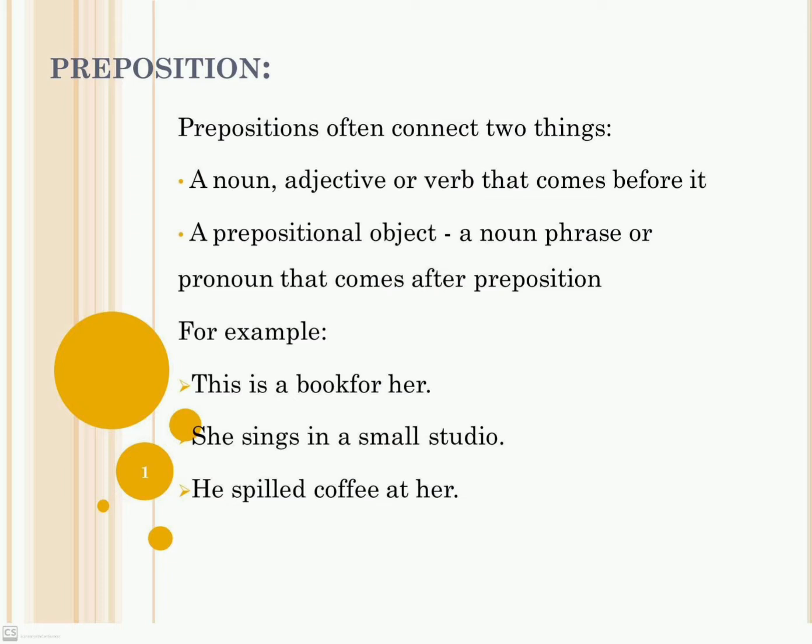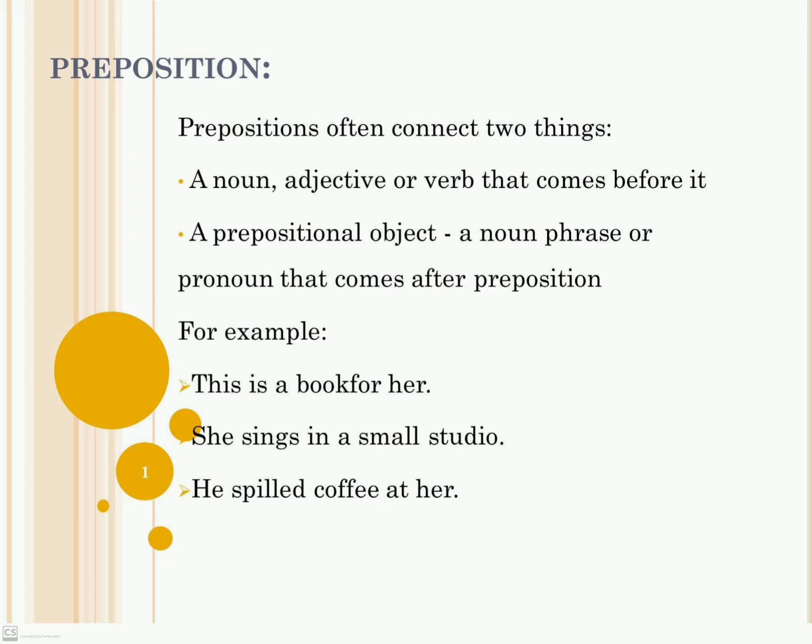So, what do you know about preposition? Prepositions often connect two things: a noun, adjective, or verb that comes before it, and a prepositional object, a noun phrase, or pronoun that comes after the preposition. For example, this is a book for her. Now, here a noun book is connected with a prepositional object that is a pronoun her.